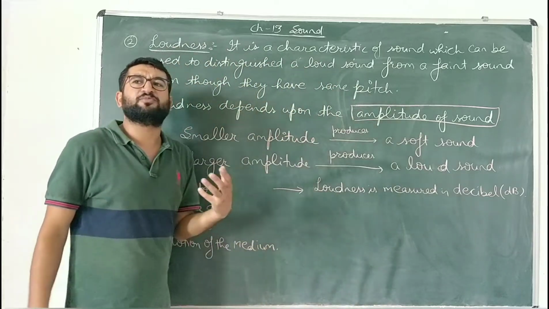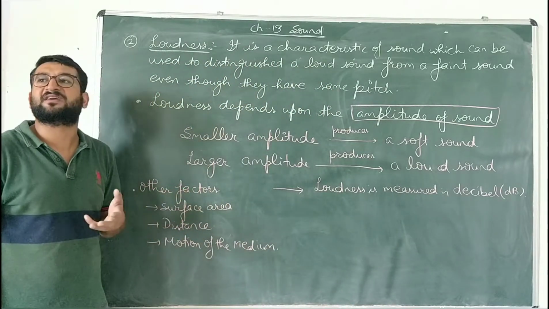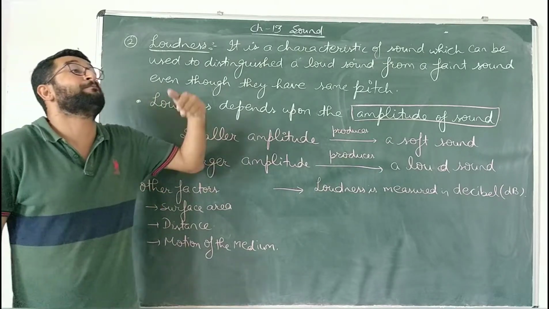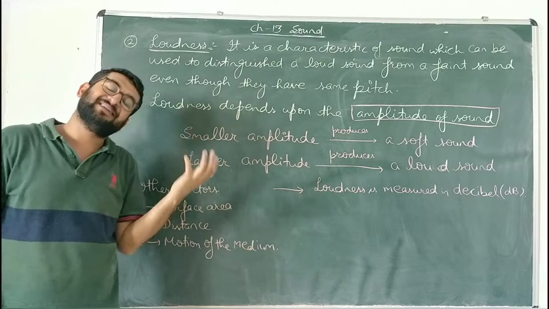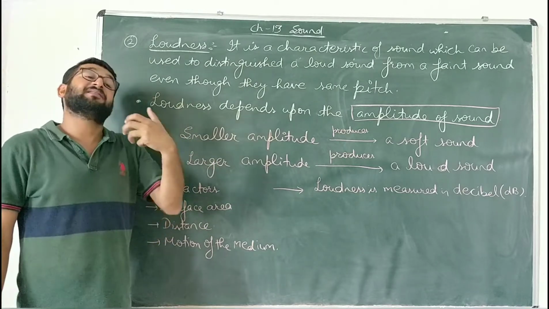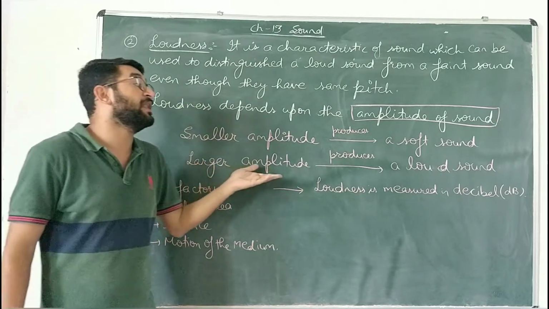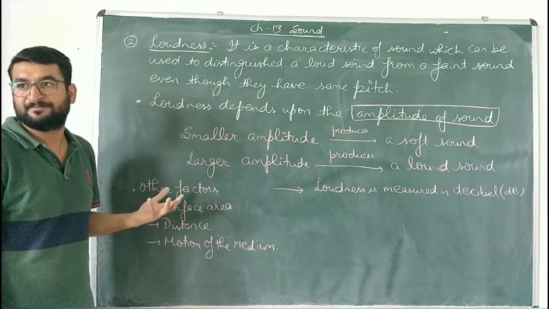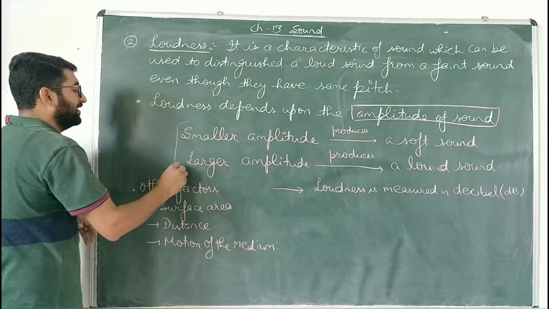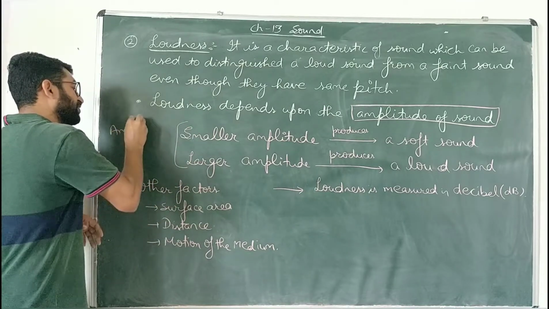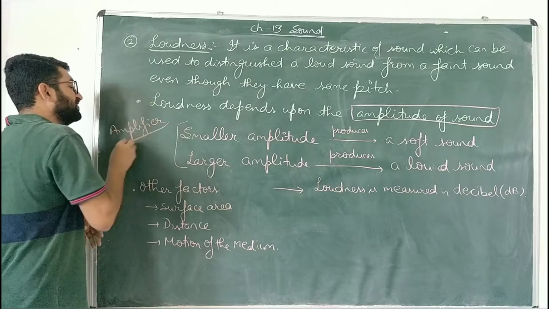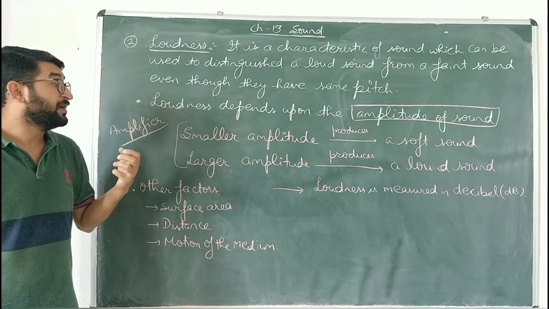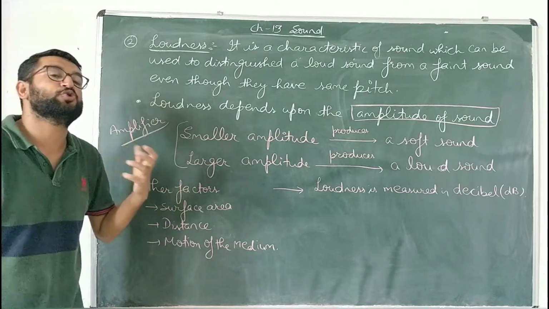You must have observed the amplifiers placed in cars or vehicles. Those amplifiers are used to amplify the sound. They increase the amplitude, bache, and that amplitude increase will lead to the louder sound from the music system which is placed in that automobile. So an amplifier is the device used to change the amplitude. That means it is used to make the sound a bit louder than its usual one.